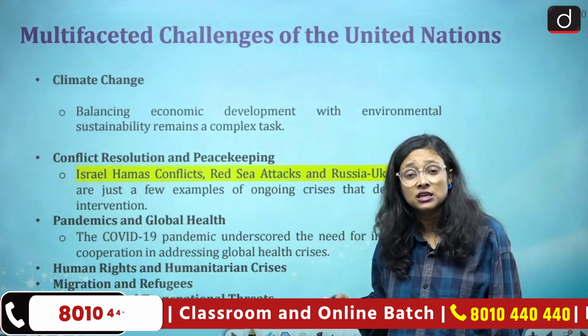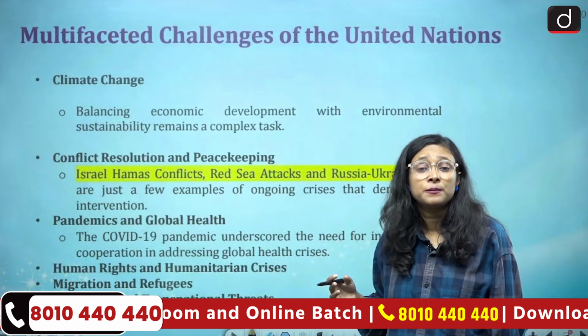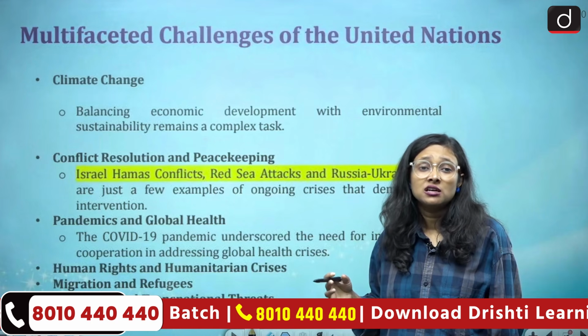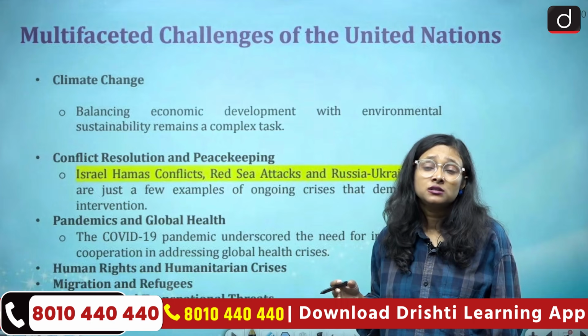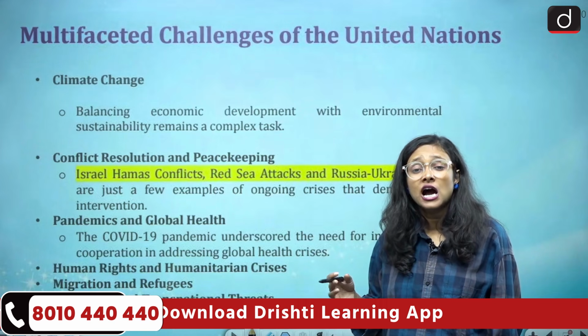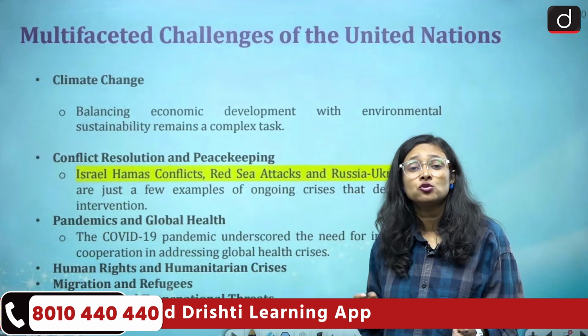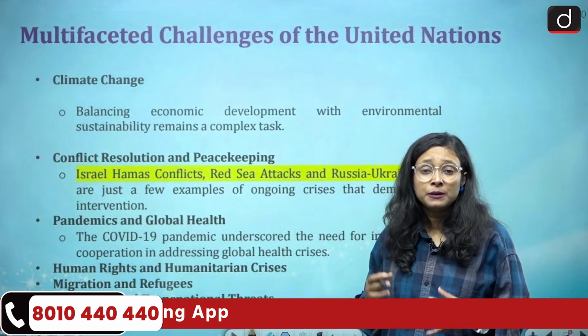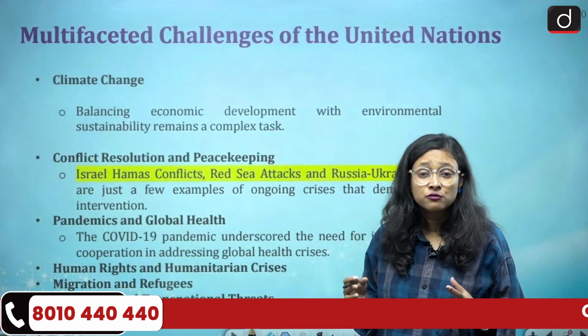They are killing innocent people. So many children are starving, and their schools are banned. In such situations, these are very complex issues ahead of the UN: how to solve them, and how to make a peaceful ground for the people so that the world can live peacefully.